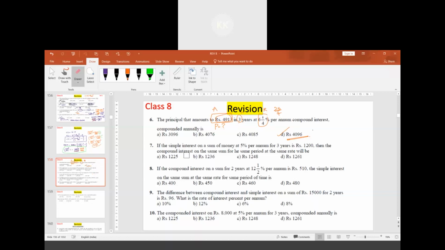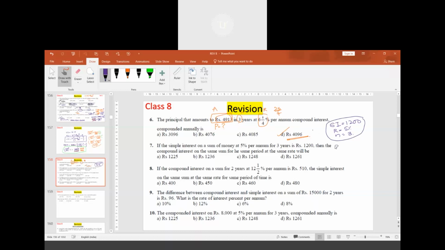SI is known, it is 1200, the rate is 5% per annum and the number of years is 3. Why did they give this? To find the principal.